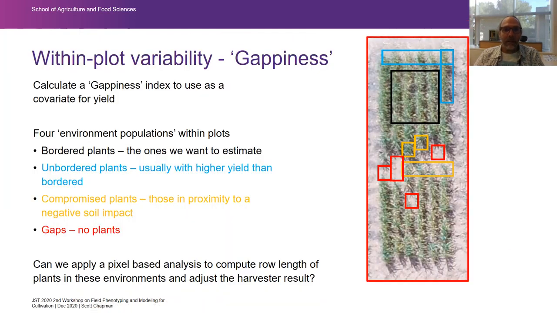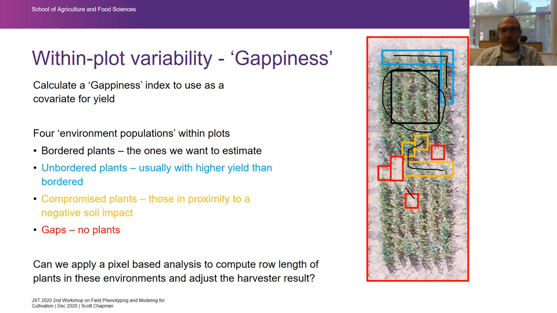Within each of these plots, which will get harvested by a single harvester at the end of the season, we're interested in these bordered plants. These are the ones that we're trying to estimate the yield in. And we've got other plants, these unbordered plants and compromised plants that are near the edge of whatever this disease is.